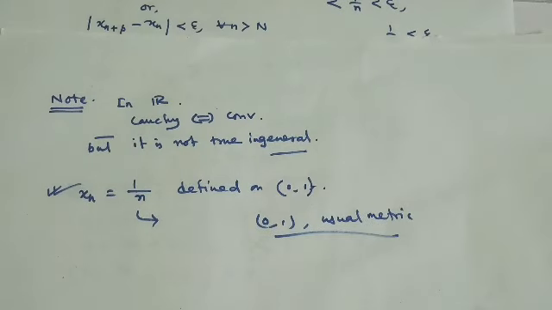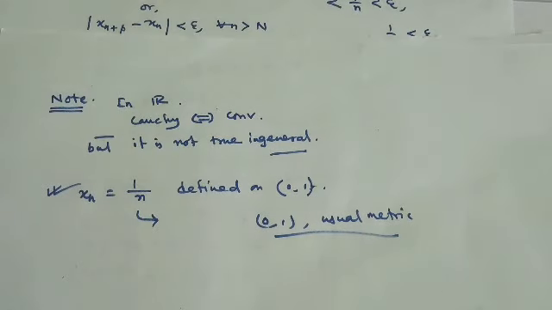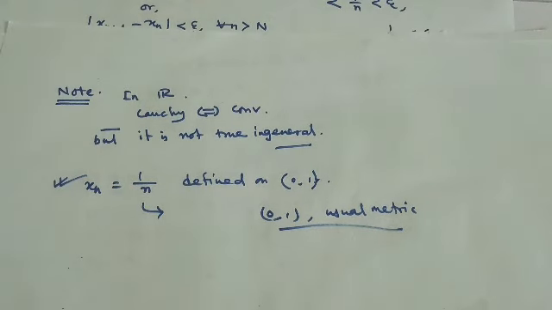Because here in R with the usual metric it is a complete metric space, that is why Cauchy implies convergent and vice versa. That was for Cauchy sequence, more or less a brief idea about it.